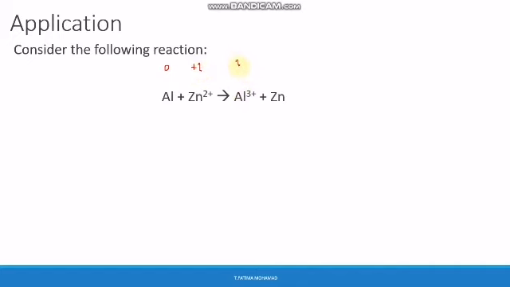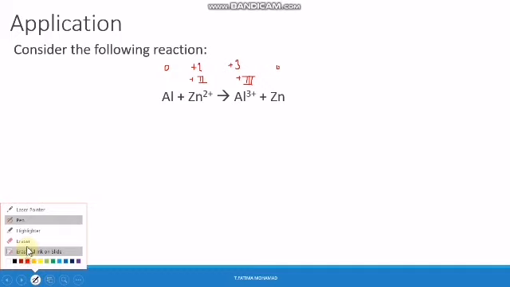Al3+ is +3 and Zn is 0. Of course we should write them in Roman numerals.